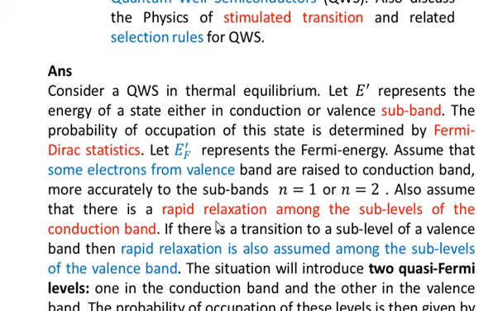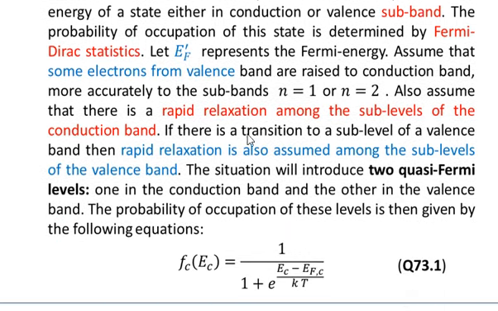Also assume that there is a rapid relaxation among the sub-levels of the conduction band. So you see that here we are assuming that there will be a rapid relaxation among the sub-levels of the conduction band, and also there would be rapid relaxation among the sub-levels of the valence band.